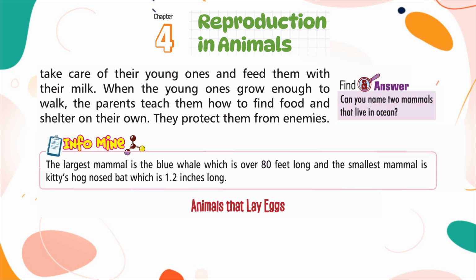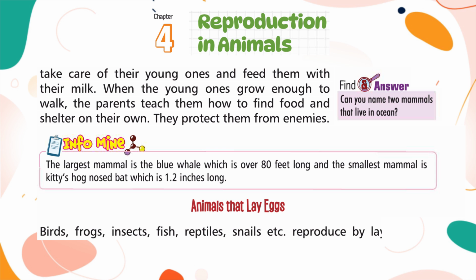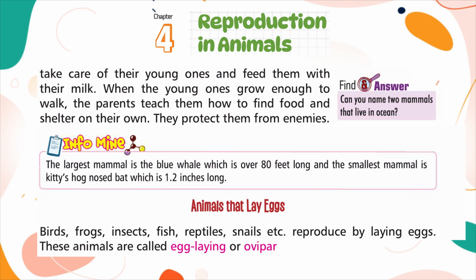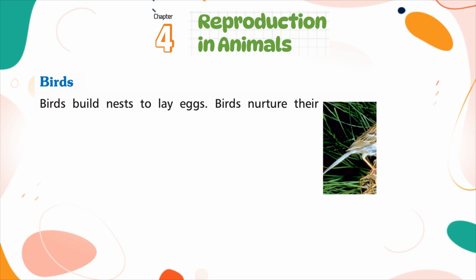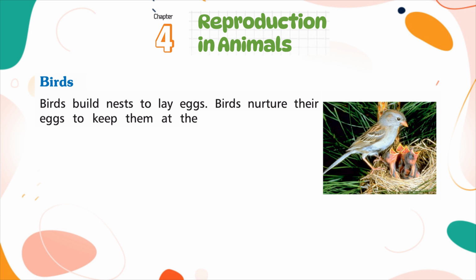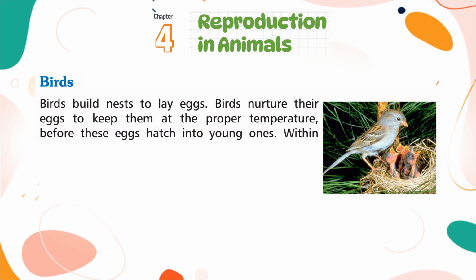Animals that lay eggs: birds, frogs, insects, fish, reptiles, snails, etc., reproduce by laying eggs. These animals are called egg-laying or oviparous animals. Birds. Birds build nests to lay eggs. Birds nurture their eggs to keep them at the proper temperature before these eggs hatch into young ones.